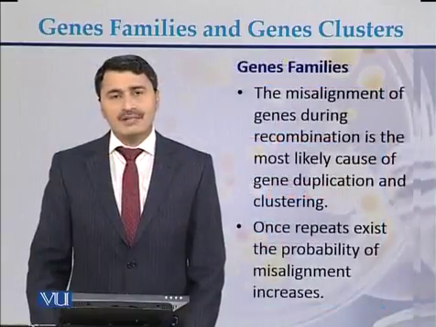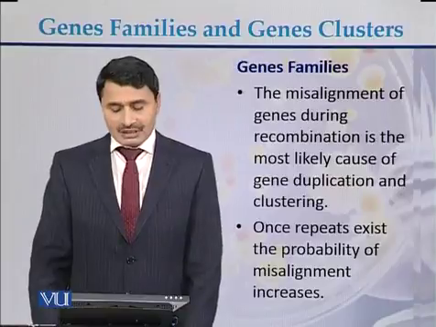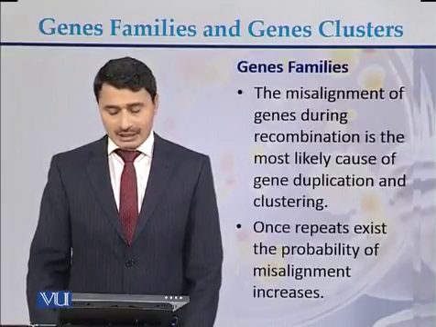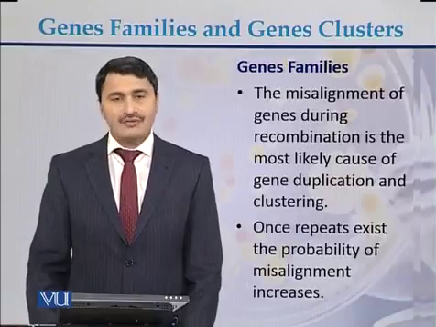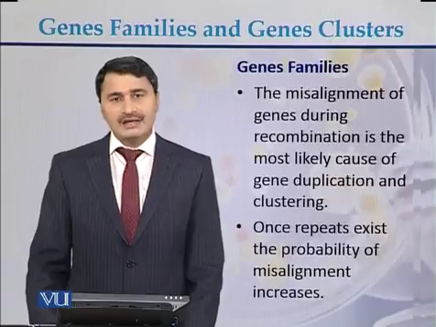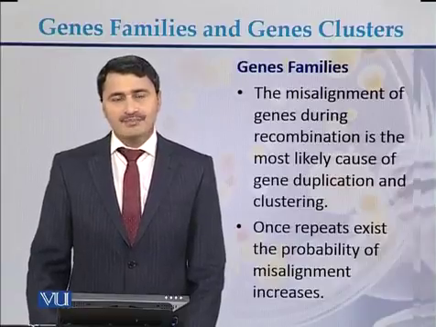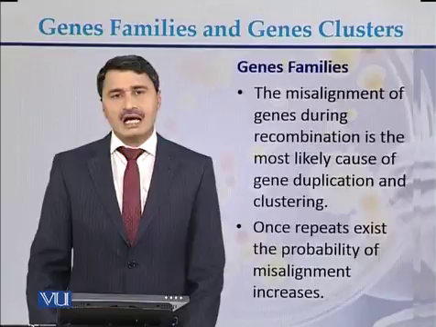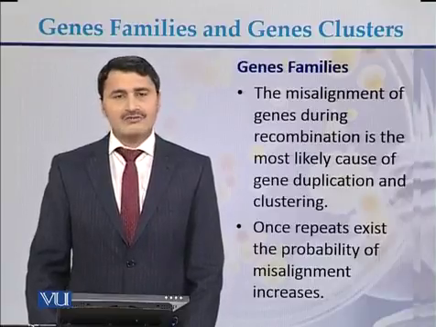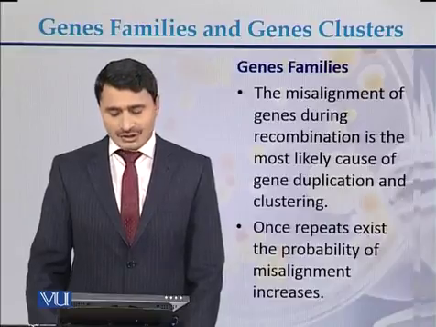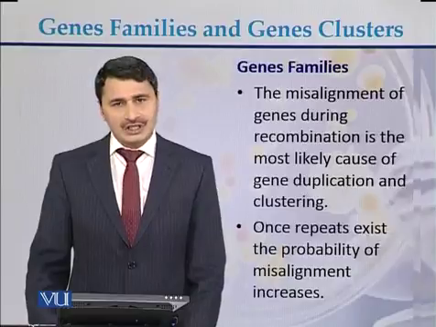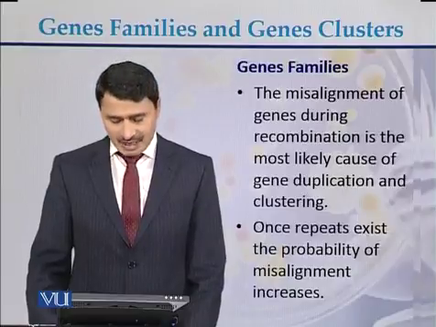How do gene families emerge? The misalignment of genes during recombination is the most likely cause of gene duplications. During recombination, if there is a misalignment between the alleles, between the sister chromatids or homologous chromosomes, that is one of the major causes of gene duplication that eventually forms gene clusters or duplicated gene families.